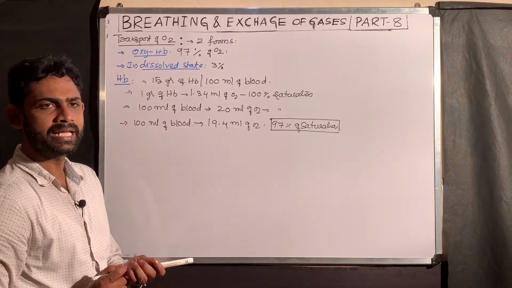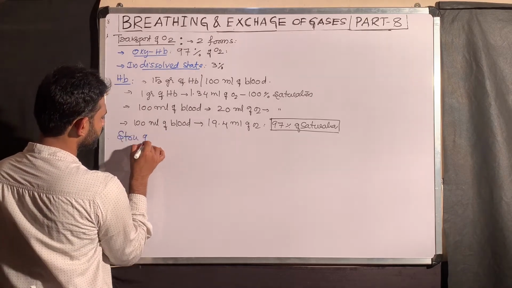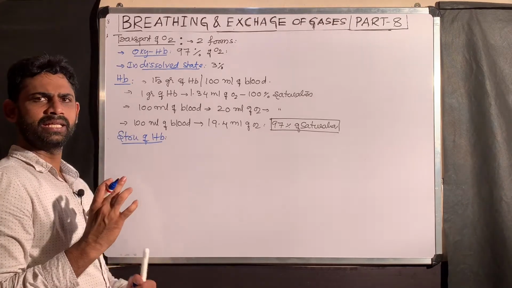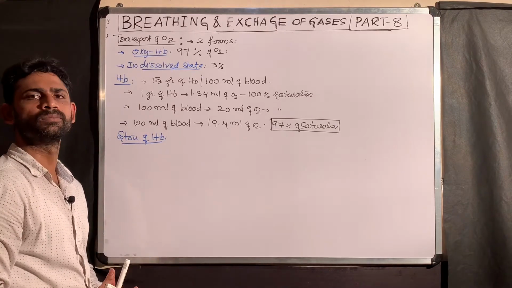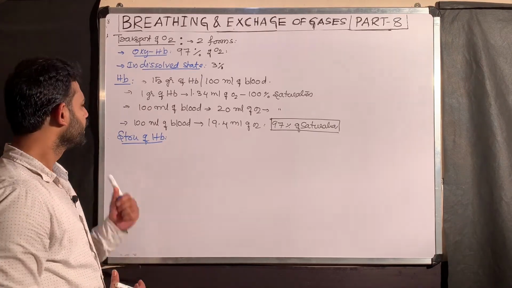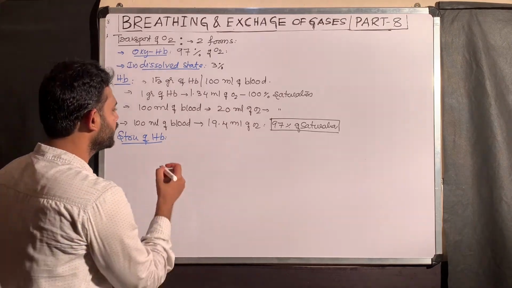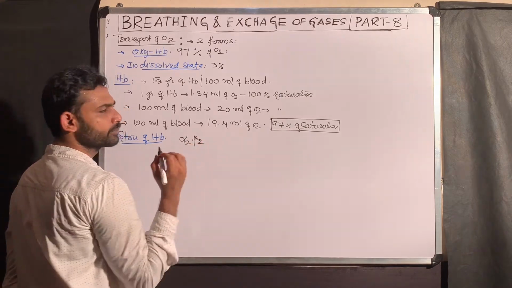Next, I am telling about the structure of hemoglobin. Here one point you need to understand. I will explain the exact molecular structure of hemoglobin in the next topic, that is body fluids and circulation. Hemoglobin is represented by alpha 2 beta 2.